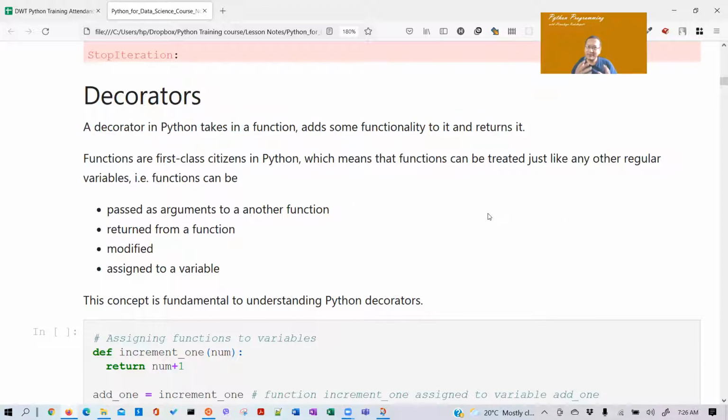Before we understand decorators, you need to understand something about functions. Functions are first-class citizens in Python, and in JavaScript too. They are not first-class citizens in other traditional languages, say C, C++, Java. There they have limited capabilities, limited power.